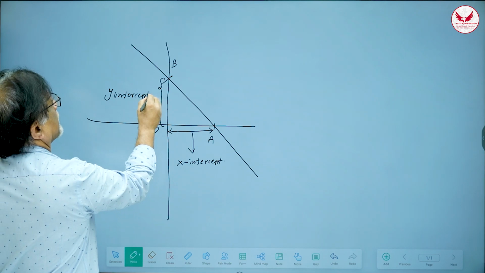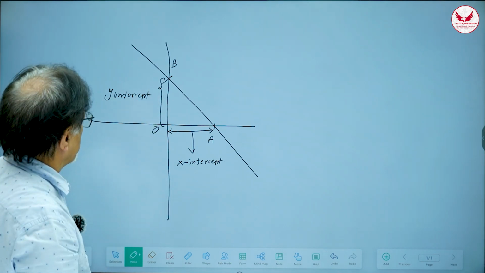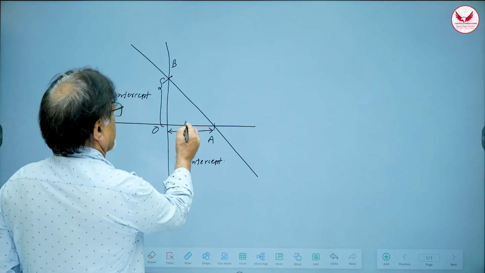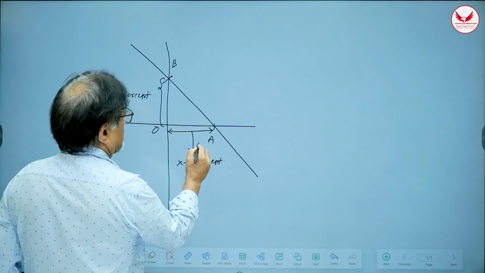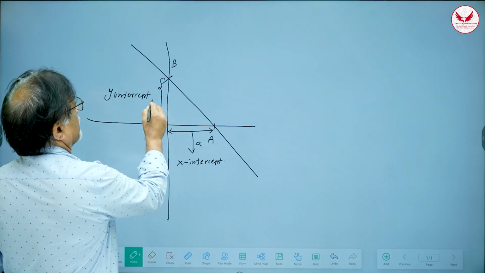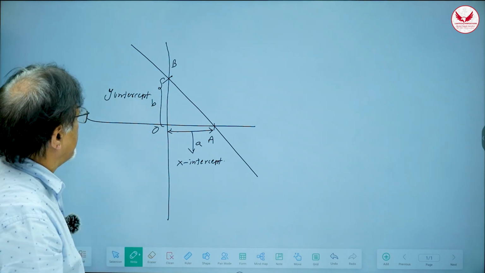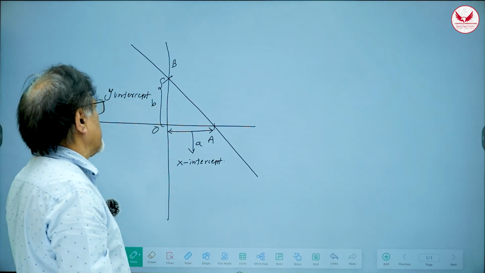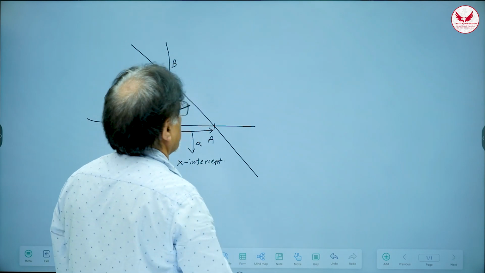Y-intercept. Okay. So, there are 2 intercepts. This length is called x-intercept. This length is called y-intercept. Generally, we denote this x-intercept by small a, and this is denoted by small b. Now, remember about intercepts that if the line is parallel to x-axis, then there won't be 2 intercepts.